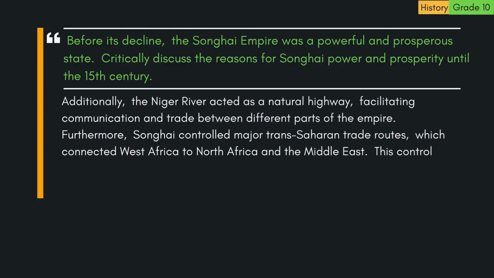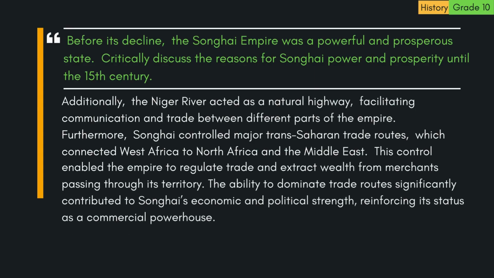Furthermore, Songhai controlled major trans-Saharan trade routes, which connected West Africa to North Africa and the Middle East. This control enabled the empire to regulate trade and extract wealth from merchants passing through its territory. The ability to dominate trade routes significantly contributed to Songhai's economic and political strength, reinforcing its status as a commercial